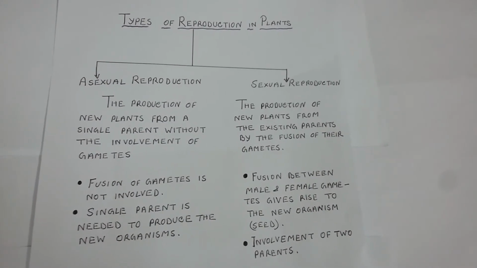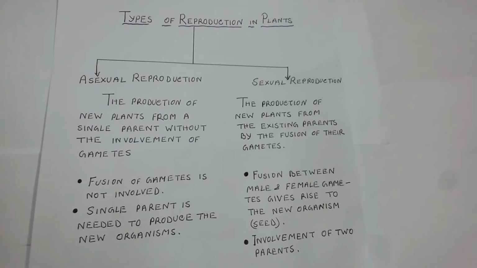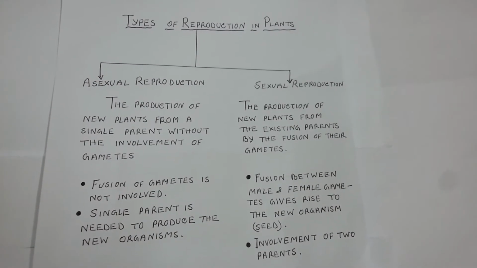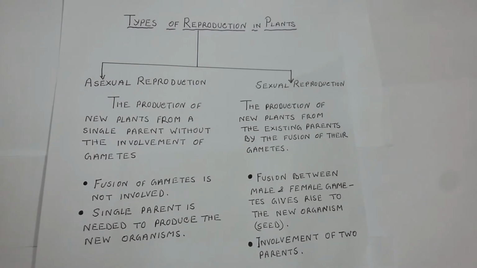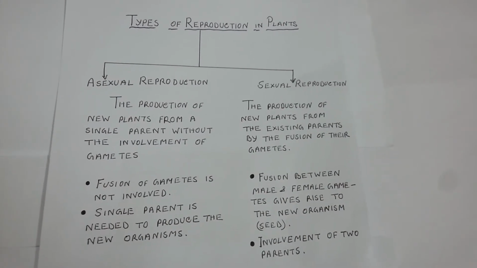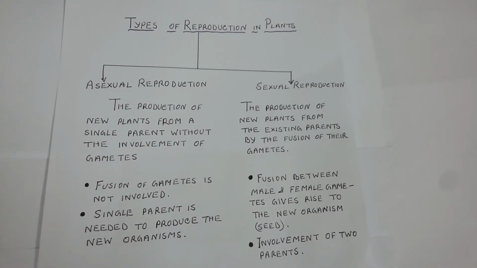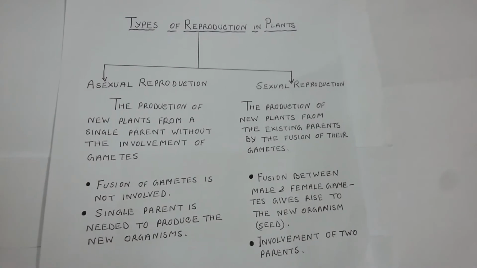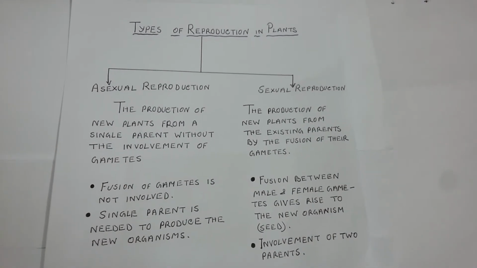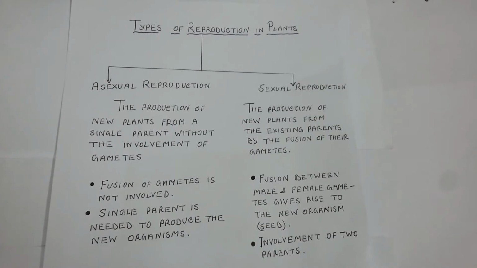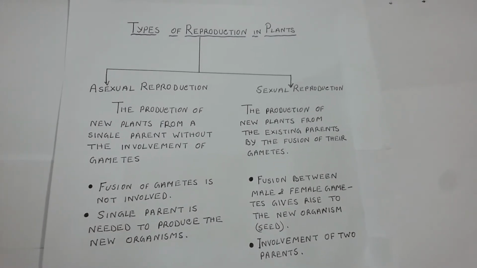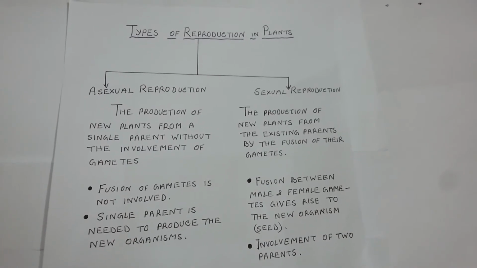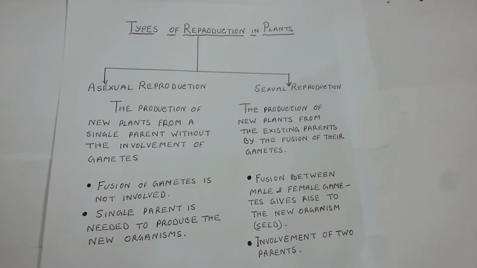So, what are the differences between asexual and sexual reproduction? In asexual reproduction, the new organisms which are formed are exactly identical to the parents, but in case of sexual reproduction, the new organisms have similarities to the parents, but are not exactly identical. In asexual reproduction, there is no involvement of gametes, but in case of sexual reproduction, there is involvement of both male and female gametes.